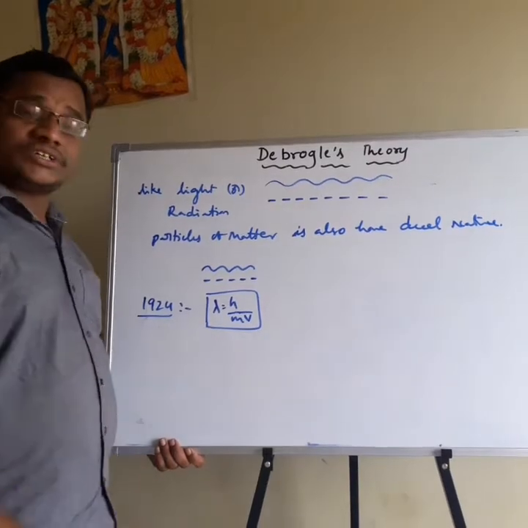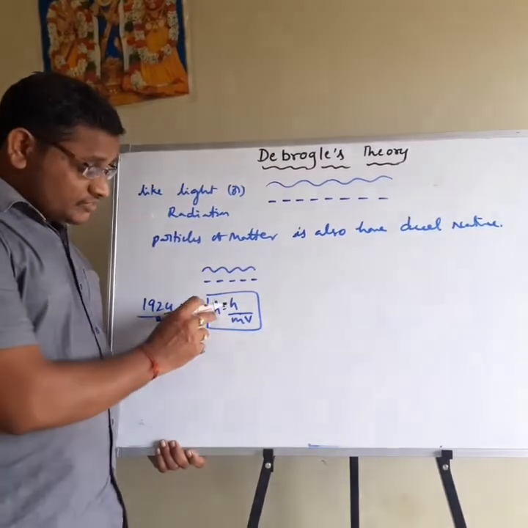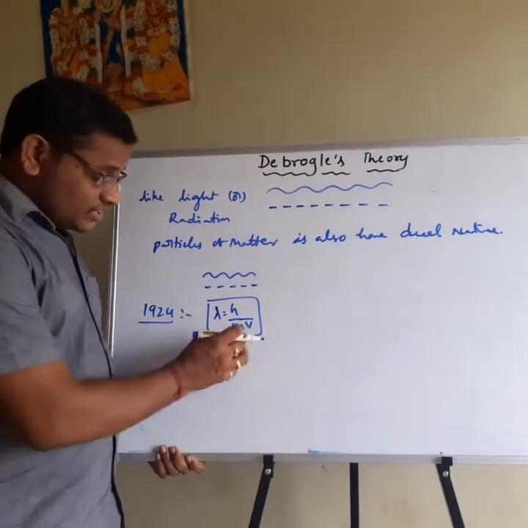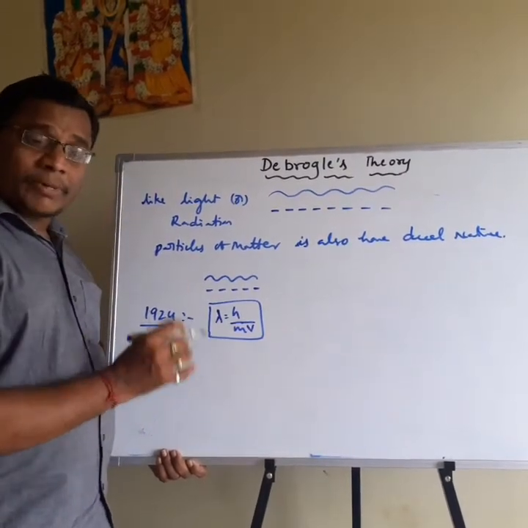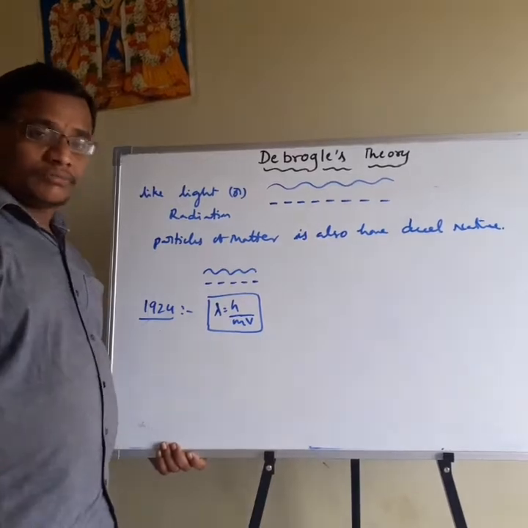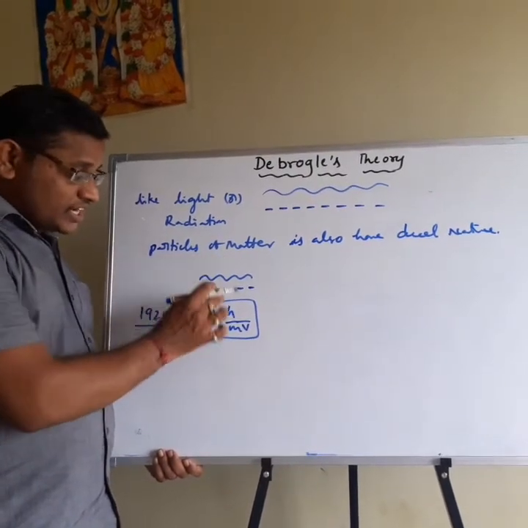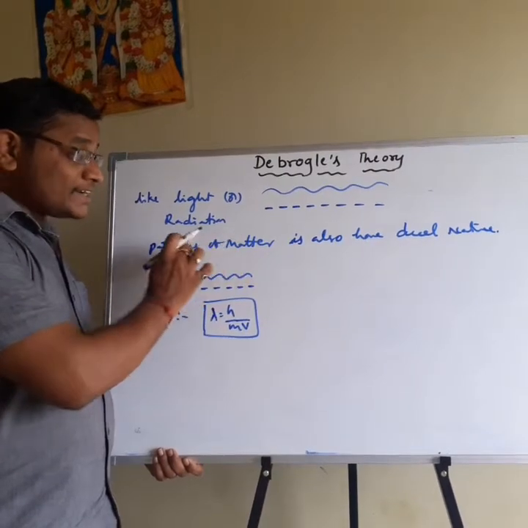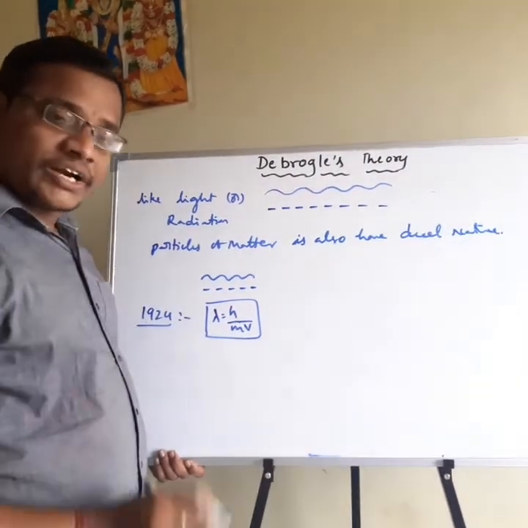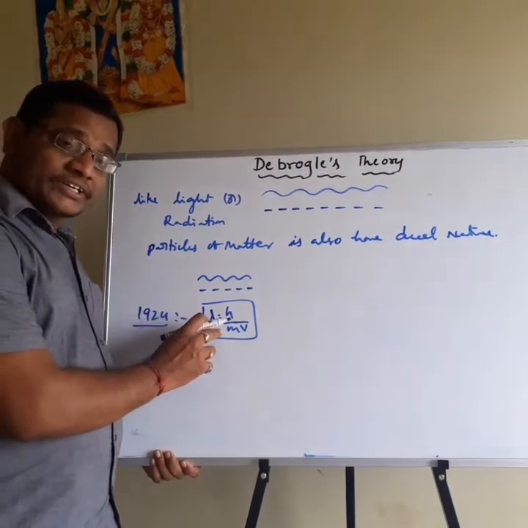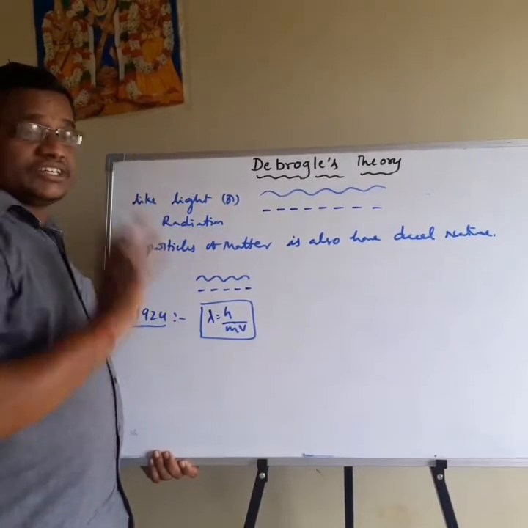In this equation, lambda represents the wave nature of the particle, and mv represents the particle nature of the particle. This equation explains both the wave nature and the particle nature of the particles of matter, and also of light or radiation.